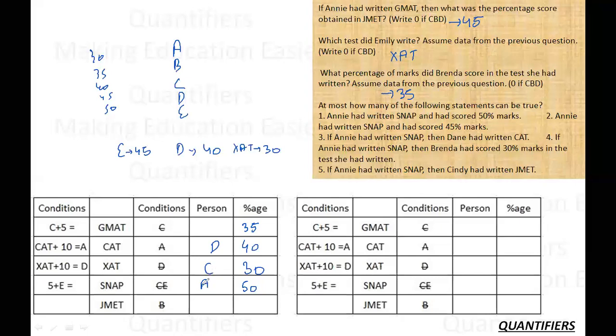Now what else is left? Then only 45 is left here, and I know E is here. Then B must be here. A, B, C, D, E. So this completed my first arrangement.